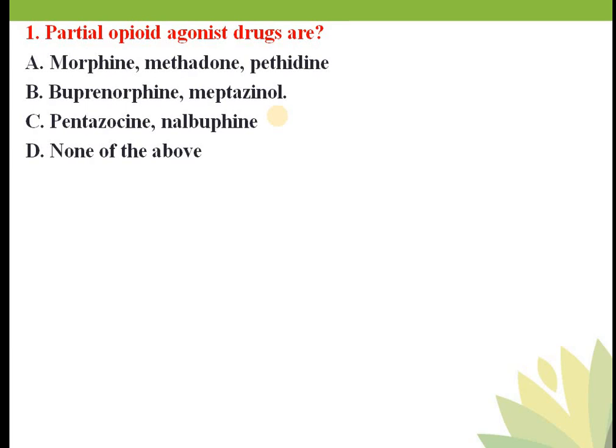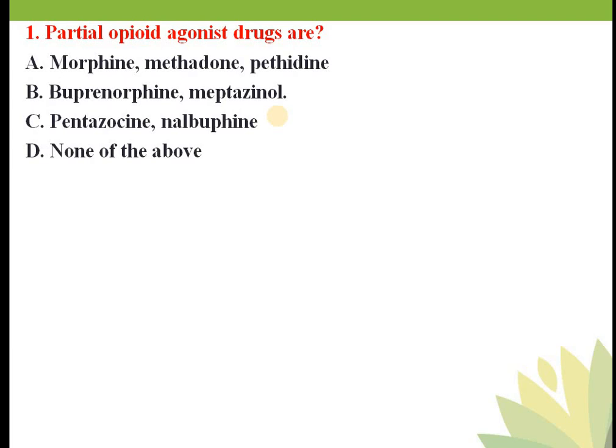Second, what are the classes of opioid agonists or opioid analgesics? They are naturally occurring and synthetic. Naturally occurring examples are morphine and codeine. What is the difference between the structure of morphine and codeine? There is only one difference: codeine has a methoxy group instead of a hydroxyl. Morphine is a dihydroxyl compound, with two hydroxyl groups in its structure. Methylation of one hydroxyl group leads to the formation of codeine. Methoxy morphine is nothing but codeine. Again, second question covered.